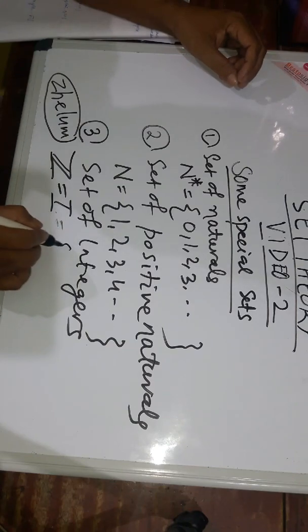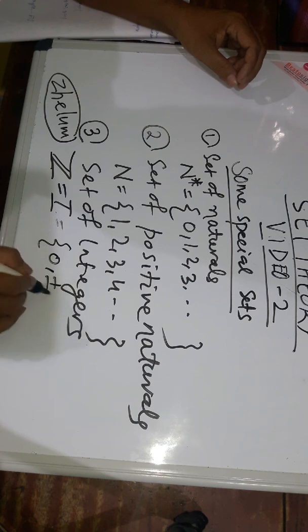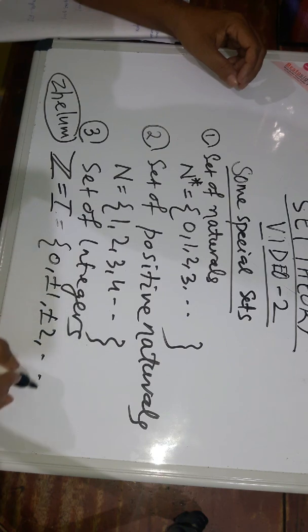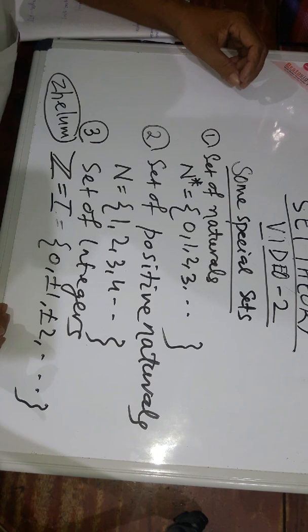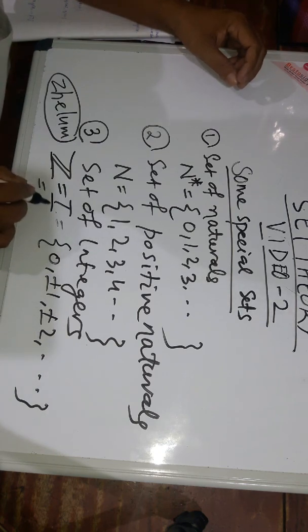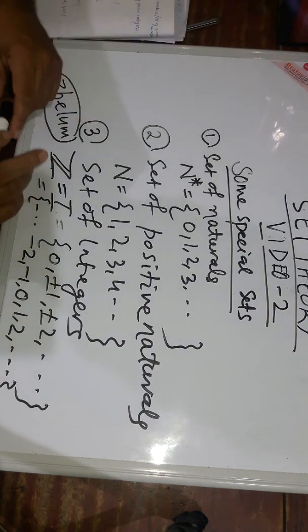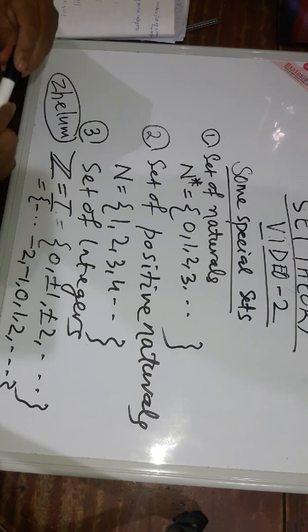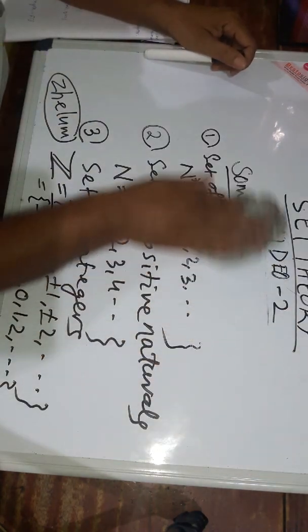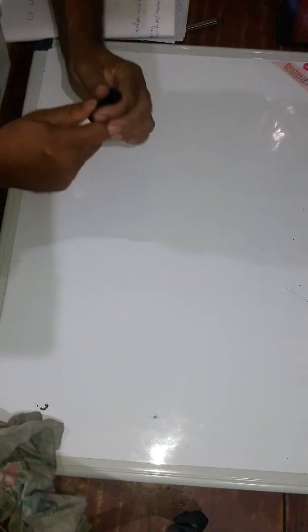Z is equal to 0, plus minus 1, plus minus 2, and so on. So it is also written as dot dot, minus 2, minus 1, 0, 1, 2, dot dot. This is called the set of integers.